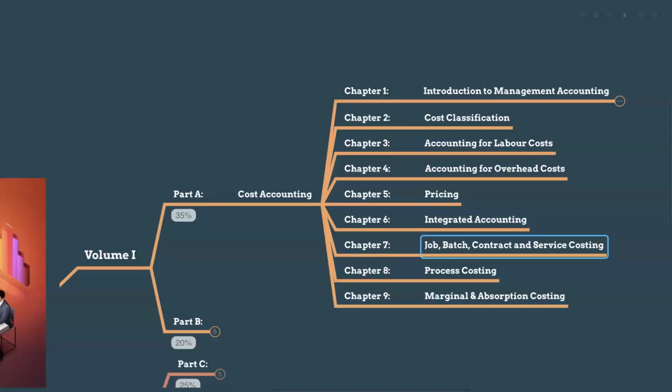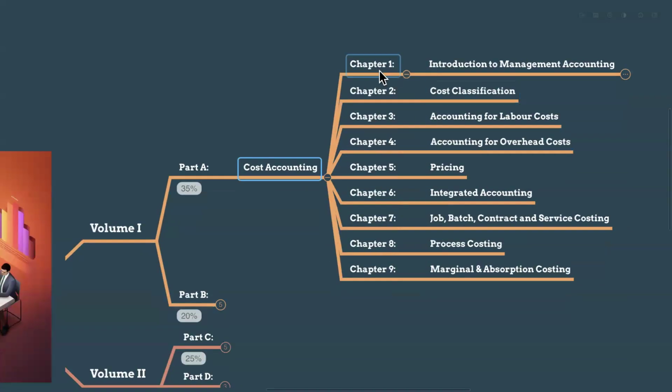Even job, batch, contract, and service costing we touch a little bit in AAT, and process costing is absolutely in management accounting of level 3 of AAT, and marginal and absorption costing also. So normally you have the basics of these cost accounting areas if you already did your AAT examinations, but the testing methodology will be different.